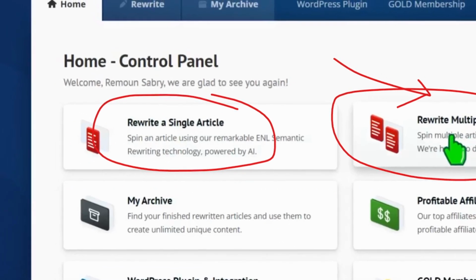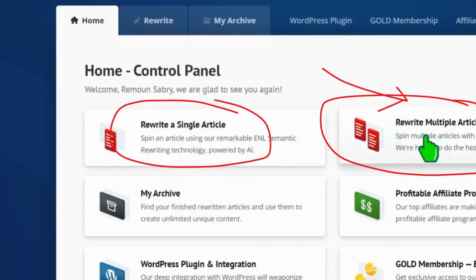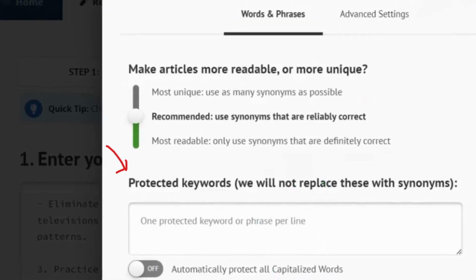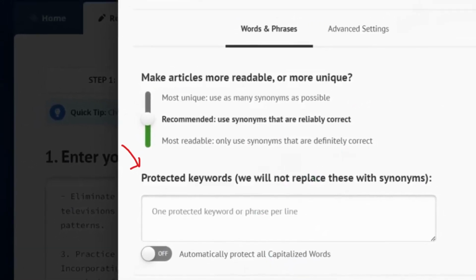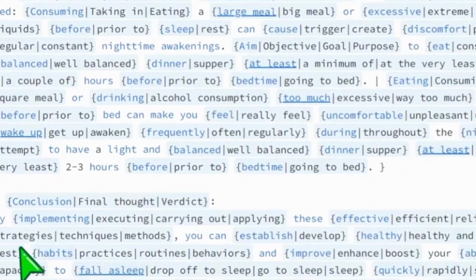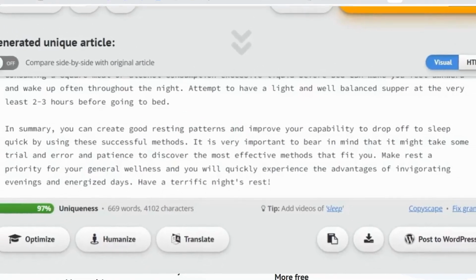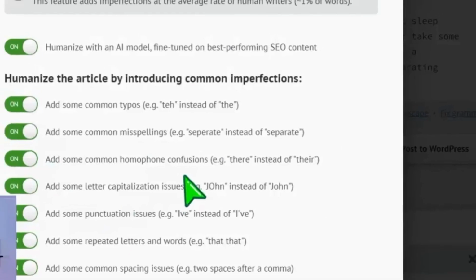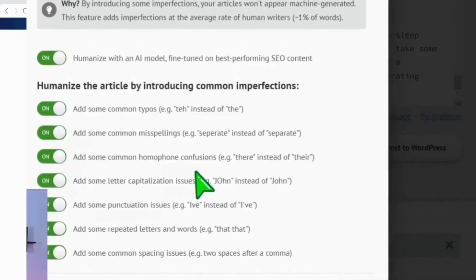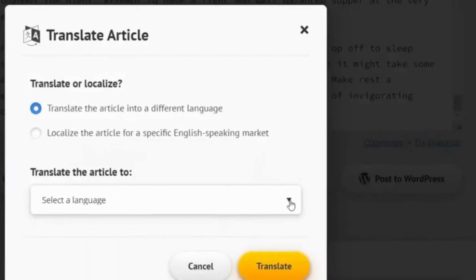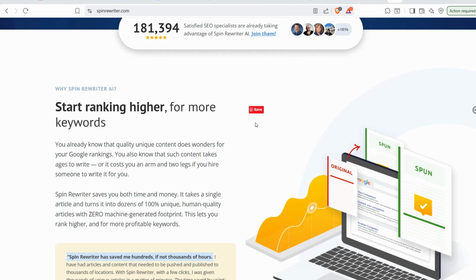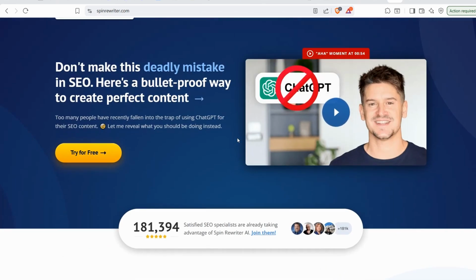And for sure you can find amazing features. You can humanize your own article to pass any AI detector if you are writing your articles using ChatGPT or any other AI chat model. Here you can humanize your own article with some spelling mistakes or something else as you want. And here you can add different YouTube videos relevant to your own content. For sure, I already talked about this awesome tool. You can find this video down below in the first comment and description box. Thus, you can generate high quality copies from your own original one, already optimized for GEO.